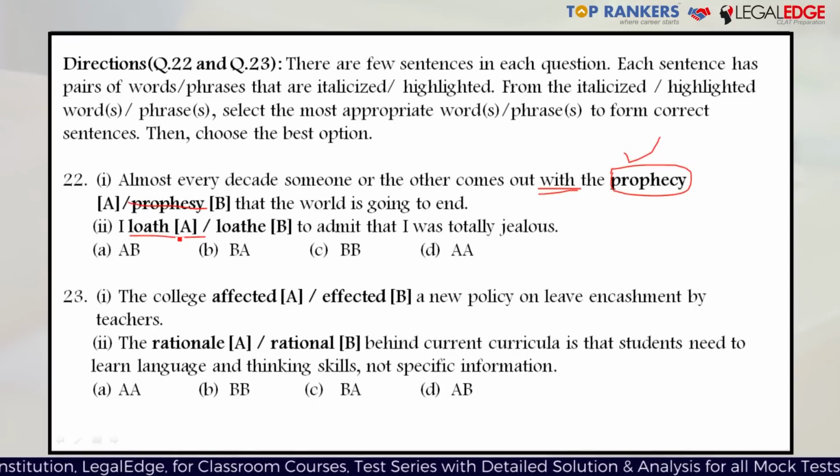But here it is not the case, so the right answer is B, loathe, which means to hate. So I hate to admit that I was totally jealous, or I loathe to admit that I was totally jealous is correct. One more point about the other word, loath, which is the adjective. This means to be unwilling to. So here, context-wise also, it does not make much sense. So the right answer has to be A and B.